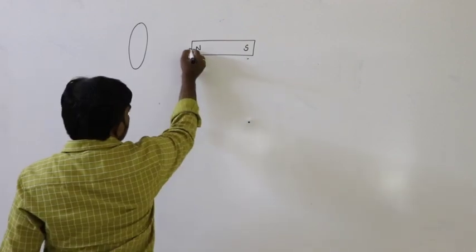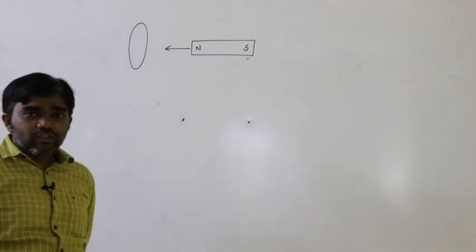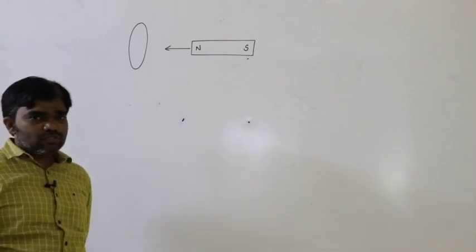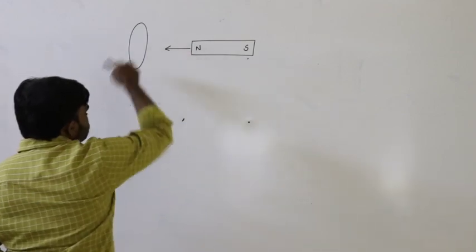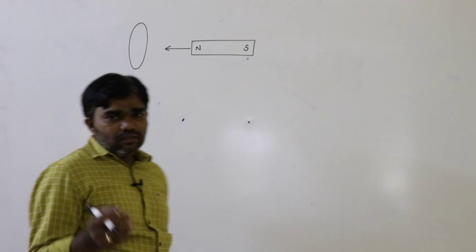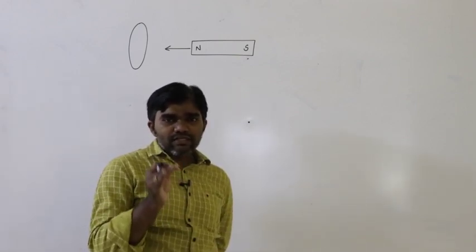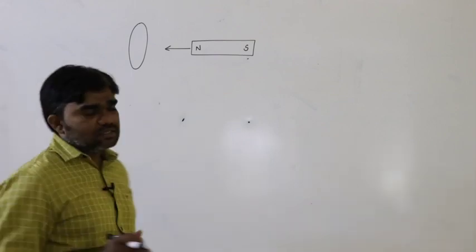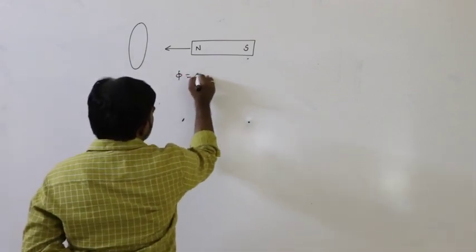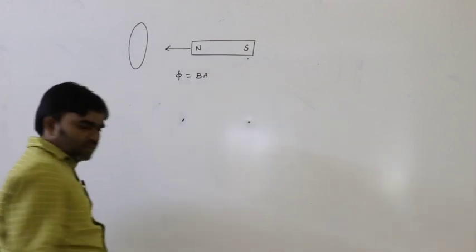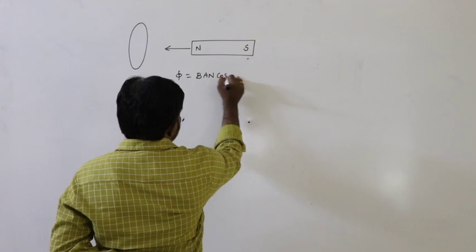If the north pole of the magnet is moving towards the coil, definitely a certain amount of flux must vary. So the magnetic field varies. Magnetic flux formula: phi is equals to BAN cos theta, if N is the number of turns.